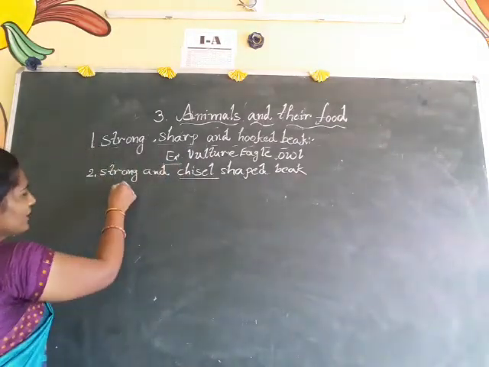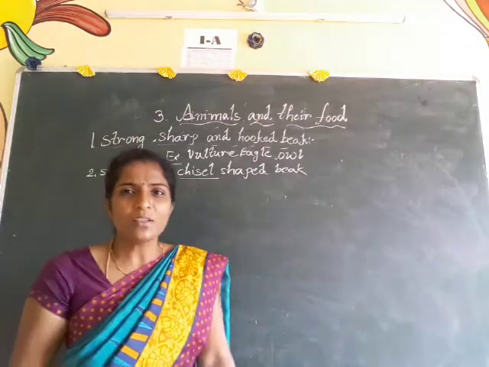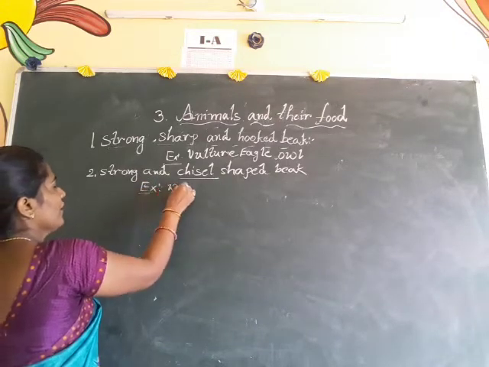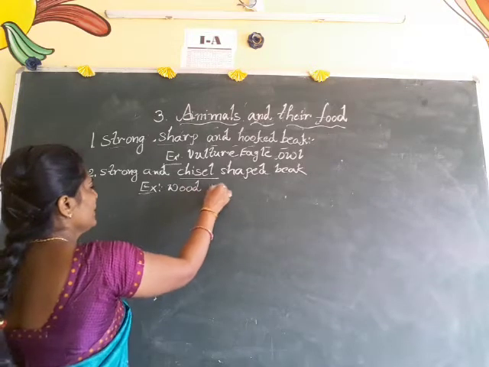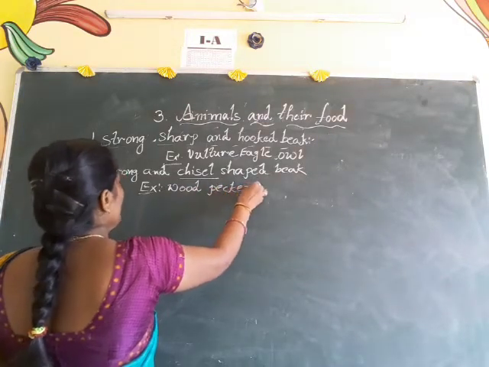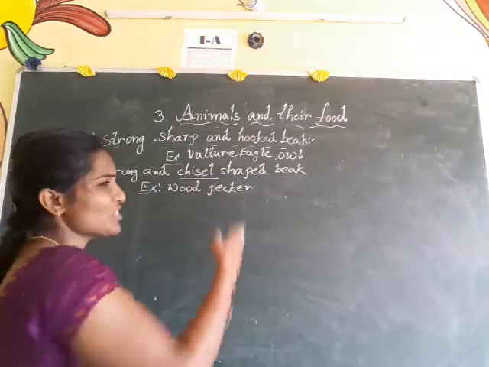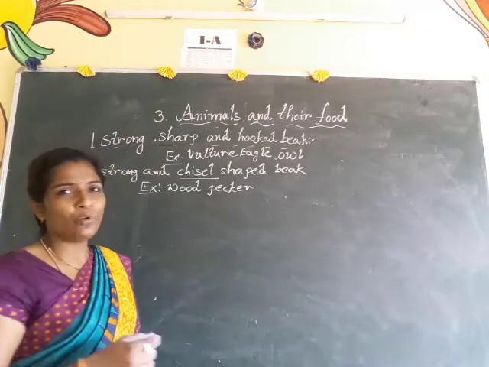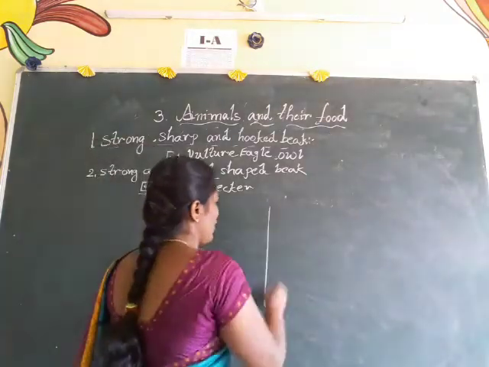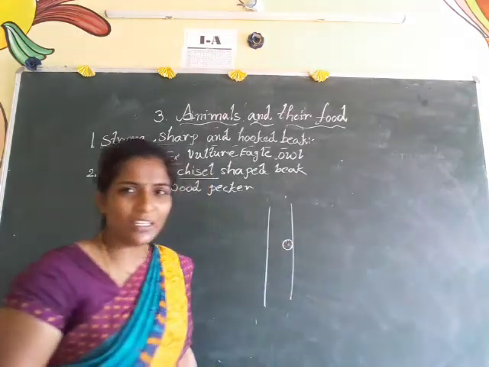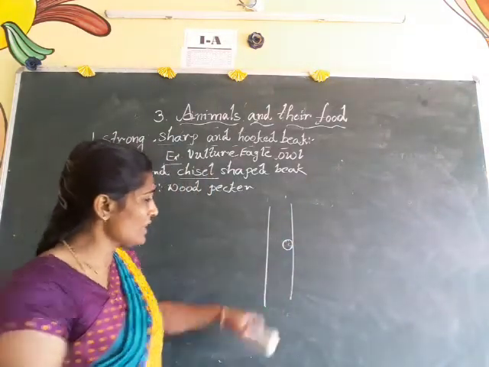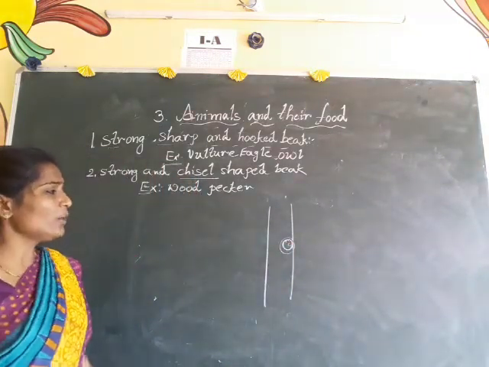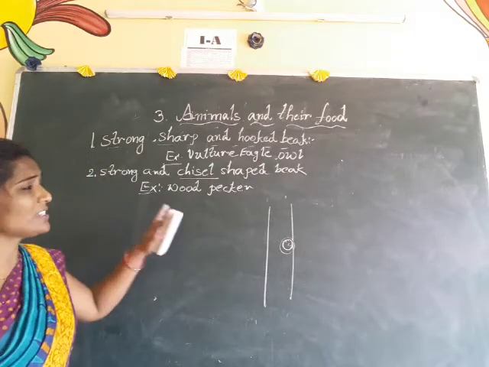Here some of the birds contain a strong and chisel shaped beak. So which birds are those? Come on, do you know that? For example, woodpecker. Woodpecker is the example for a strong and chisel shaped beak. See how it uses its beak. The woodpecker lives in the trunk of the tree, and it can drill holes with its beak into the trunk of a tree. So that only we call it a strong and chisel shaped beak.